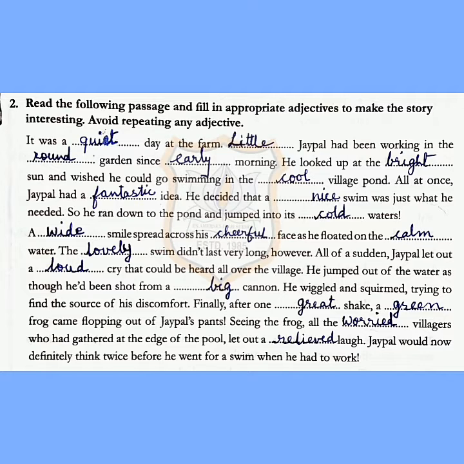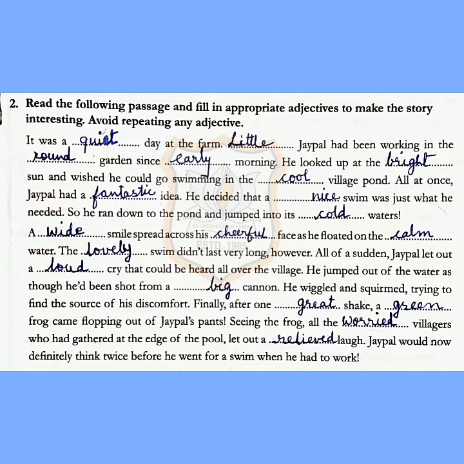The lovely swim didn't last very long. However, all of a sudden, Jaipal let out a loud cry that could be heard all over the village. He jumped out of the water as though he had been shot from a big cannon. He wiggled and screamed, trying to find the source of his discomfort.